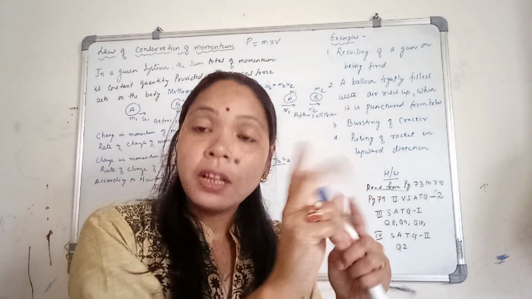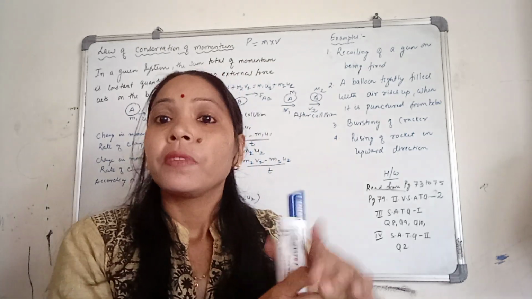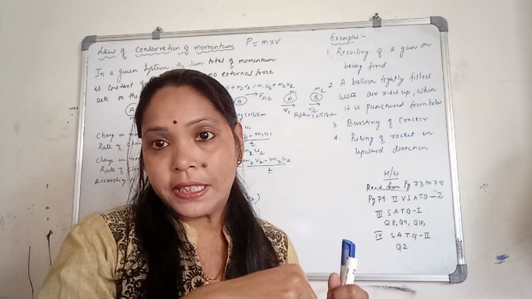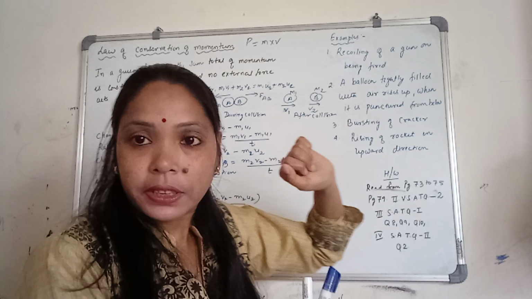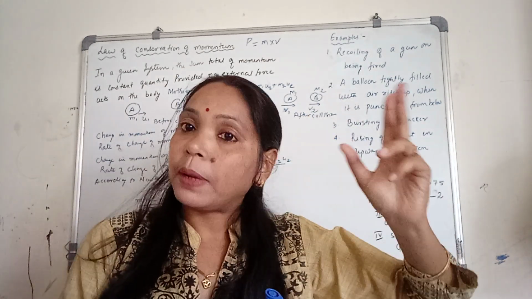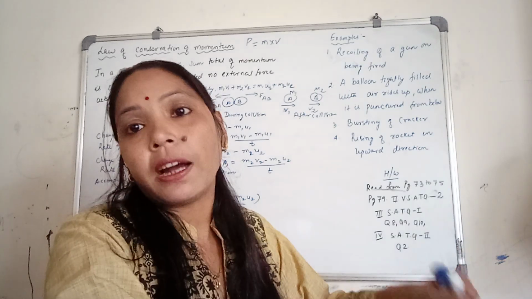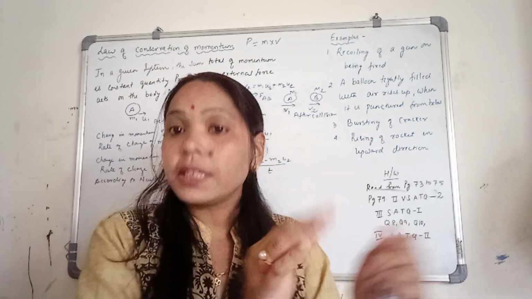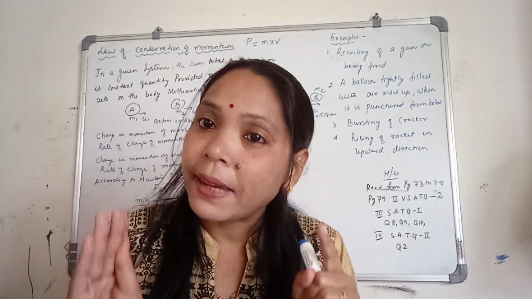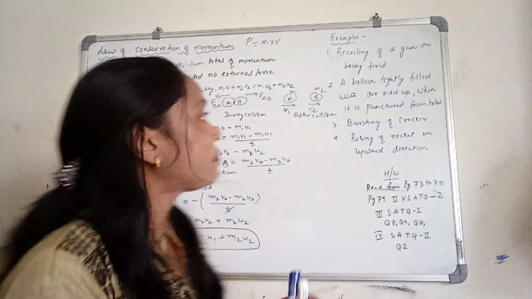So here in the system we have the balloon and the air escaping from the puncture. The balloon moves upward, the air moves downward, and during this process the total momentum remains constant.